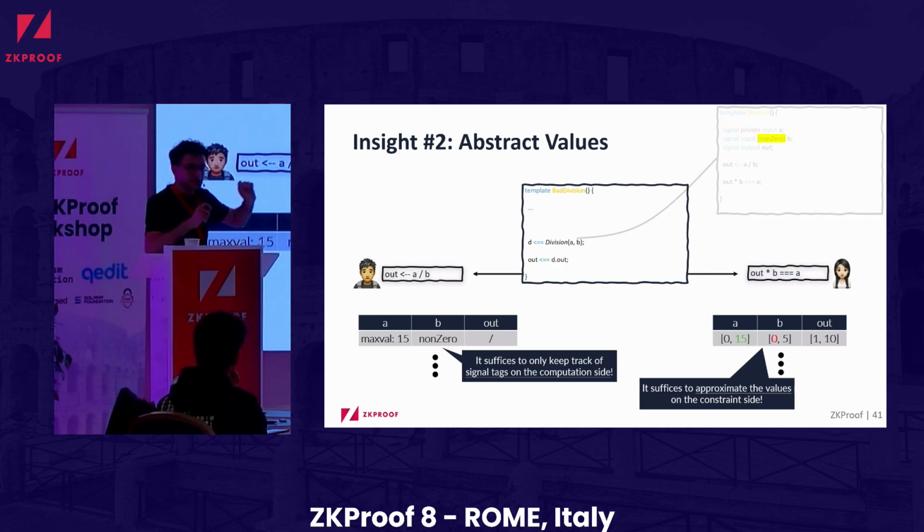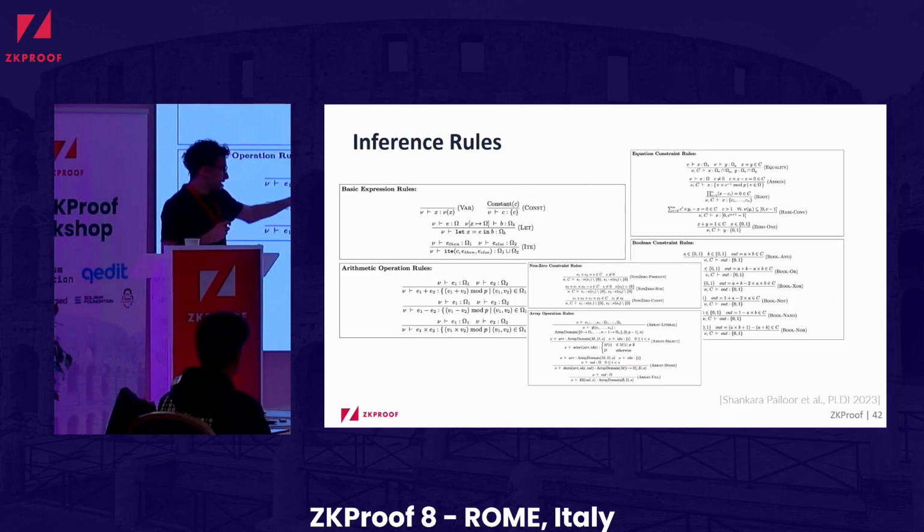The prover side, we can just get it by taking the specification. For the verifier side, we refer to related work of Shankara et al., where they provided inference rules. And what these inference rules do is, basically they exploit the fact that you have many reoccurring patterns in those zero-knowledge proof constraints. So what these inference rules say is, if you see this kind of pattern, then you know that you can derive this information about the variables that occur in that pattern.